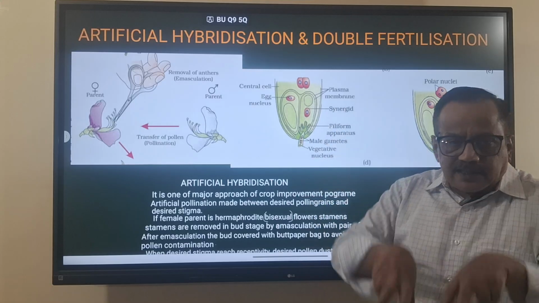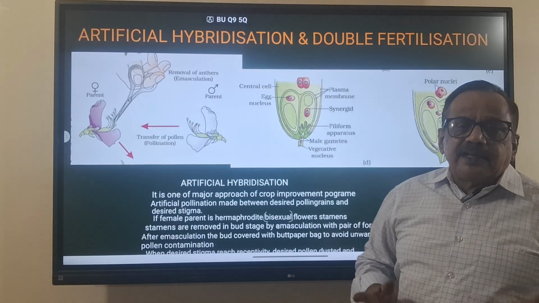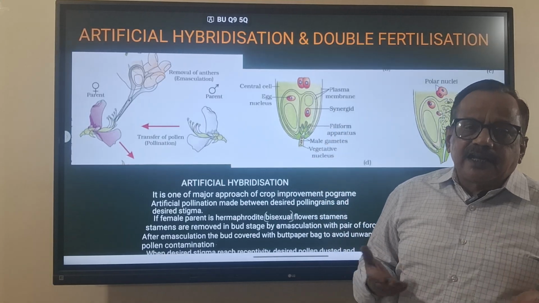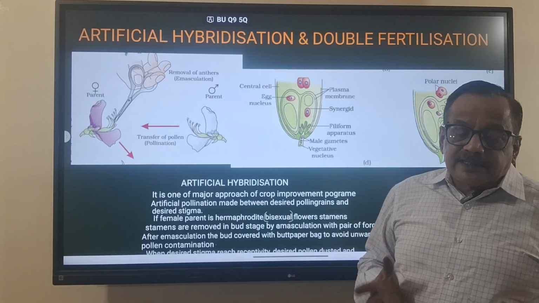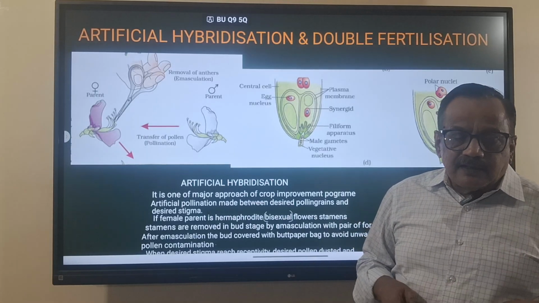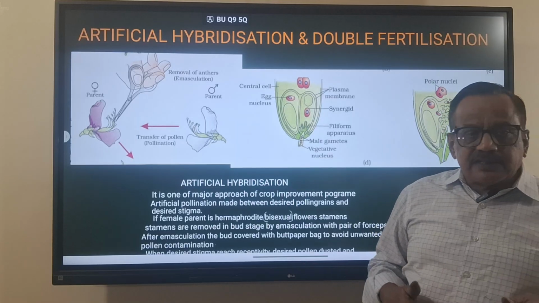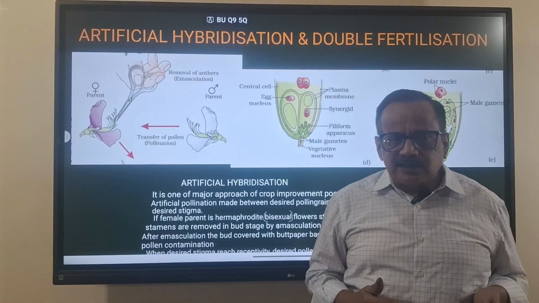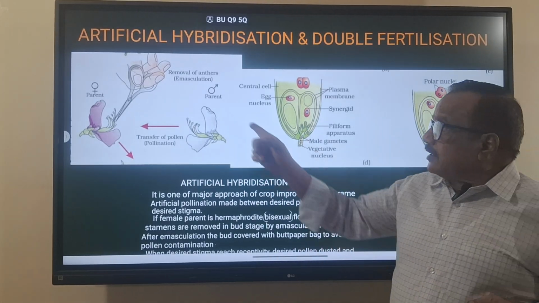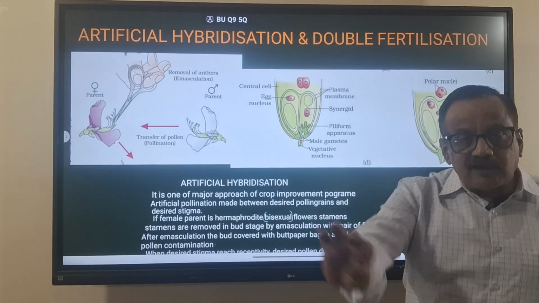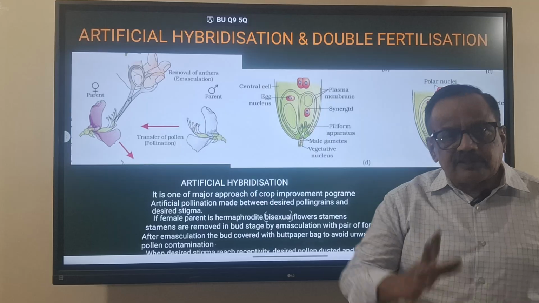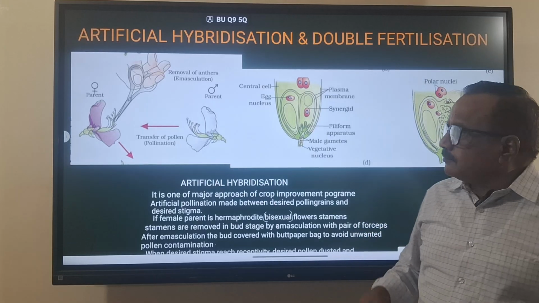If both characters come together in one plant, it will give more yield and high disease resistance, which is highly economic to the farmer. Such things are done, and we are getting hybrid seeds nowadays. Everyone knows what a hybrid seed is. That is formed by artificial hybridization. This concept can itself come in the NEET question.